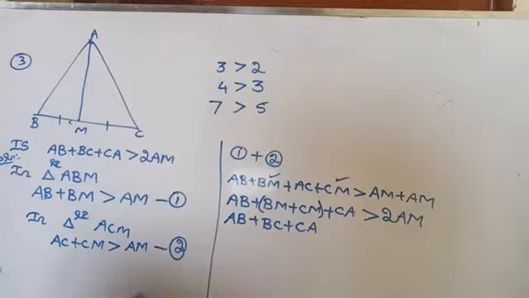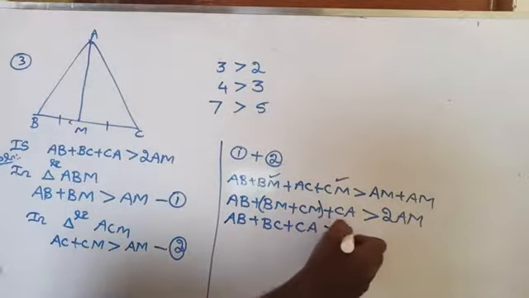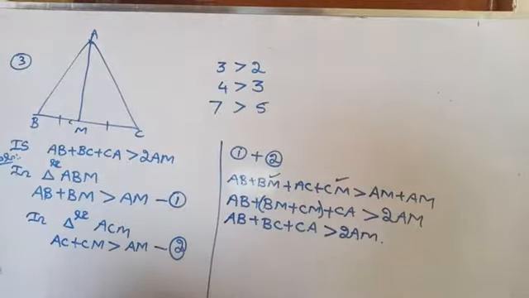So AB plus BC plus CA is greater than 2AM. This is what we have to prove: AB plus BC plus CA is greater than 2AM. Are you getting here?